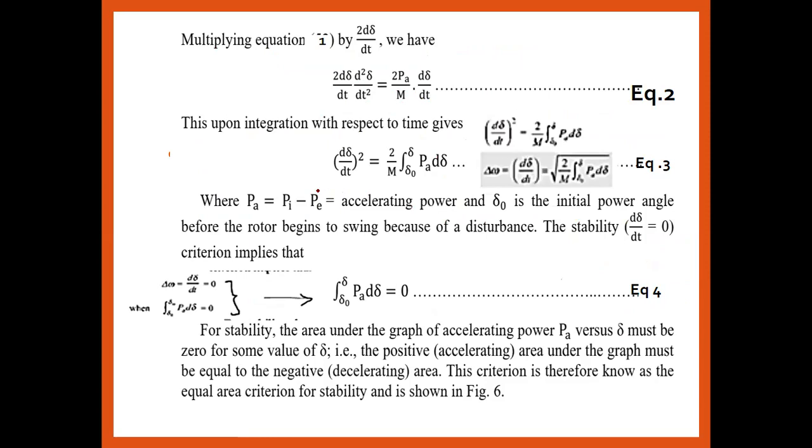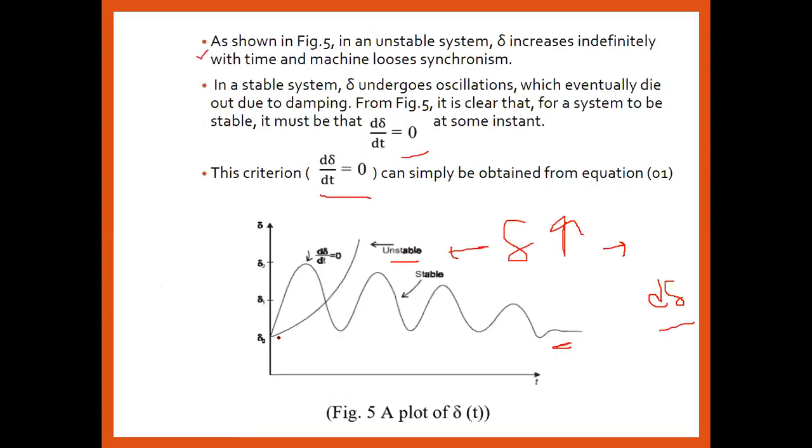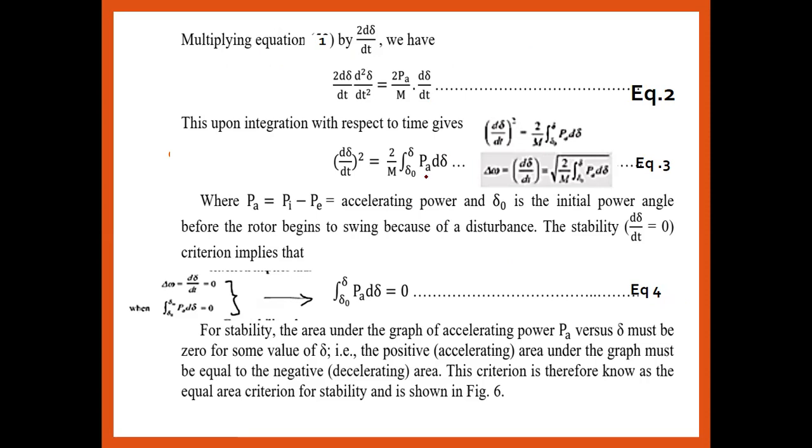That's equation number 2. Now integrate with respect to time, so we get (d del by dt) square is equal to 2 by m times the integral with limits from del 0 to del. What is del 0? It is the initial point, and the upper limit is del, of Pa multiplied by d del.